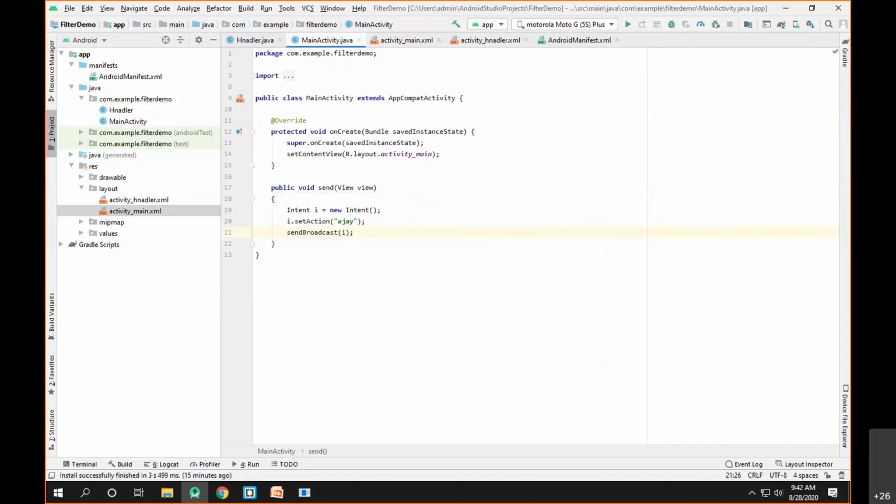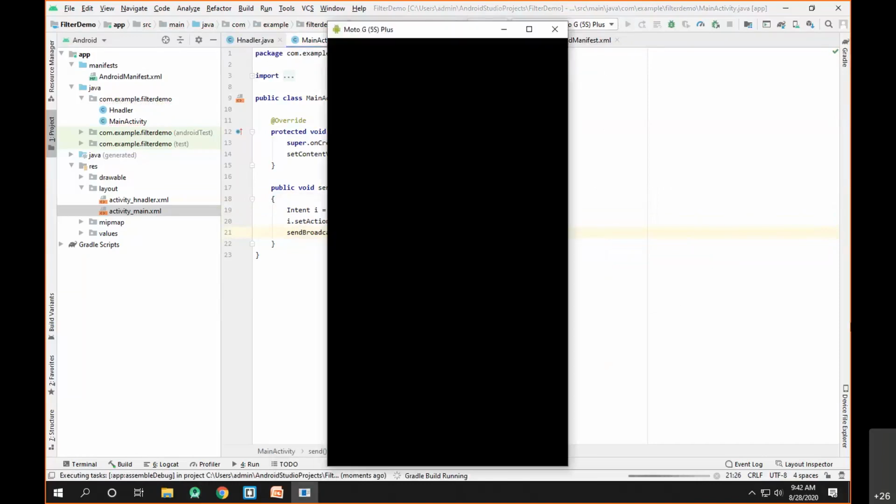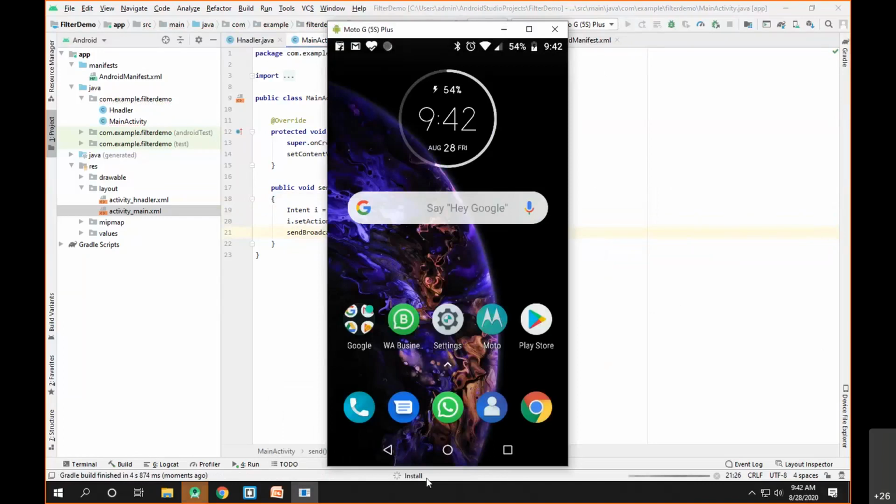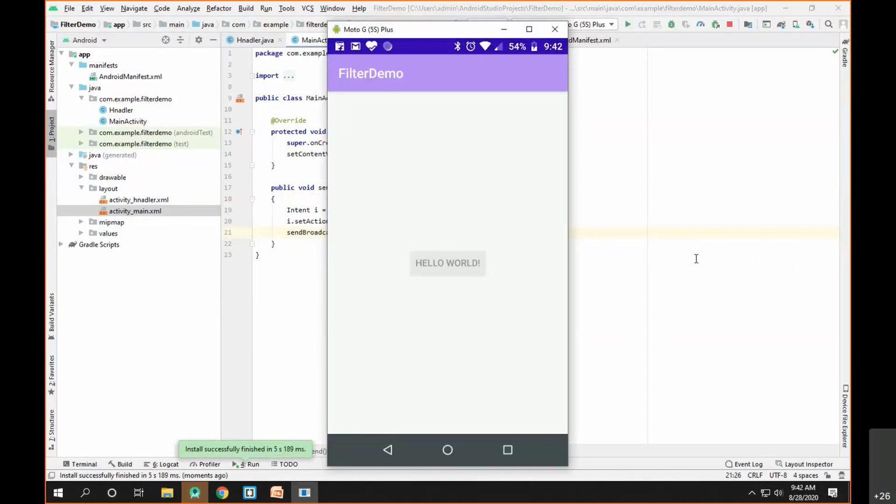That's it. So we have created the intent, and we have sent this intent as a broadcast so that it will be received by each and every application. Let's try to run the code. I have executed the code, and as you can see, it is installing the app. And once the app is installed, it will launch the main activity. Now let's click on the hello world button.